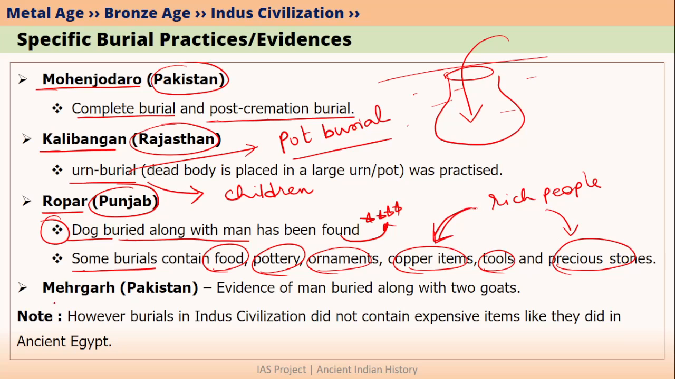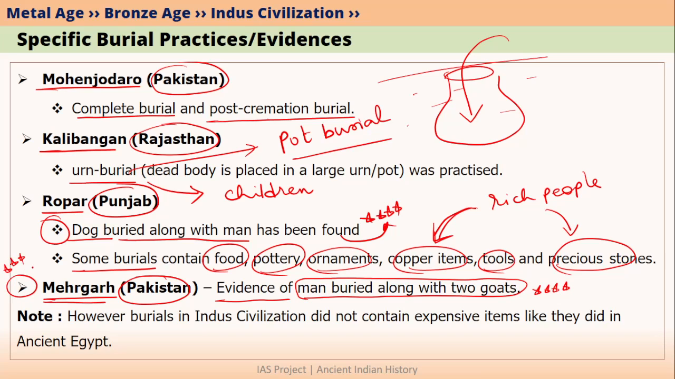And the last important evidence is from Mehrgarh, which is located in Pakistan. In Mehrgarh, we have found evidence of a man buried along with two goats. So again, this is basically a unique evidence or unique discovery that we have made from Mehrgarh. These type of questions you have to remember because such kind of questions can be asked in prelims.